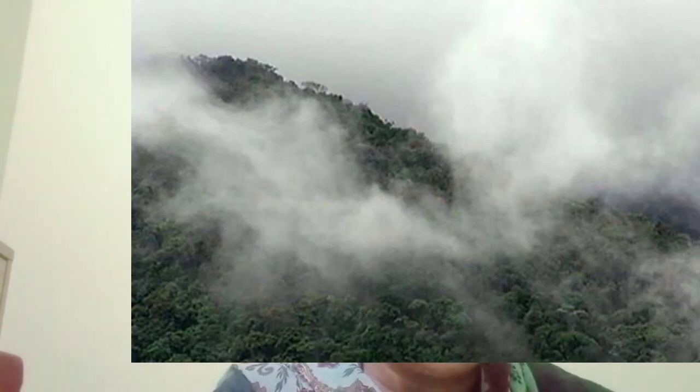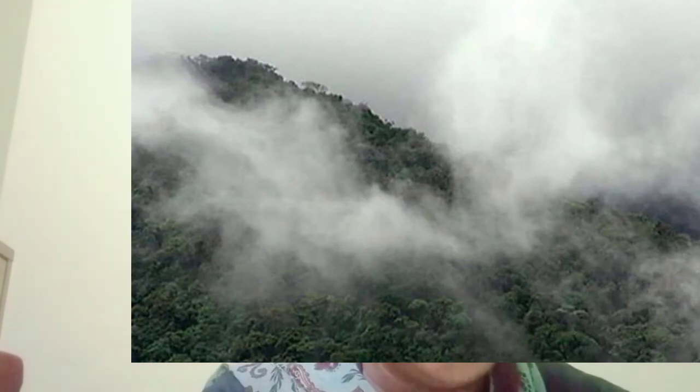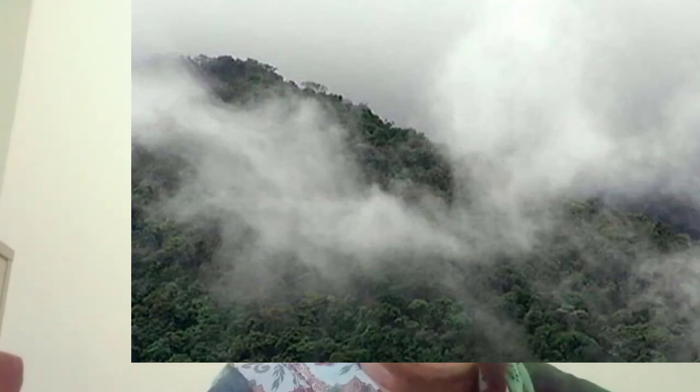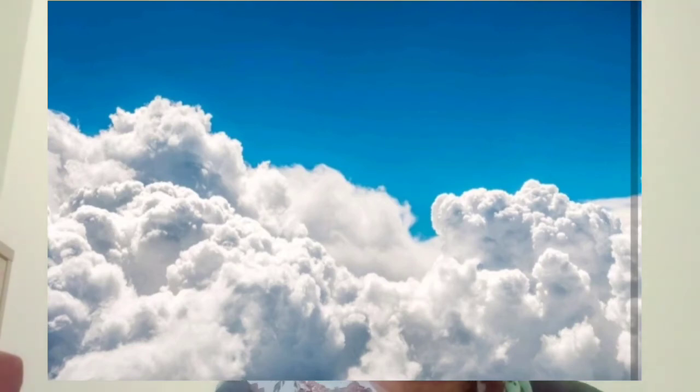Water droplets or snow particles, they are very fine, they are very small, they are weightless, hence clouds float in air. What is the reason behind clouds floating? Because these water droplets and snow particles are very fine, very small, weightless, hence these clouds float in air.